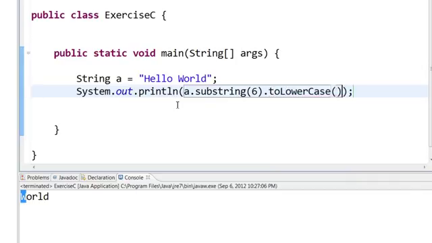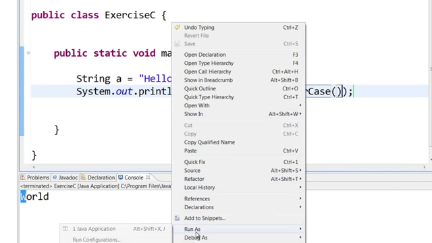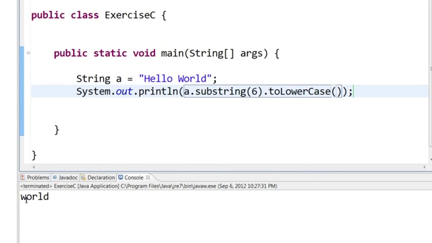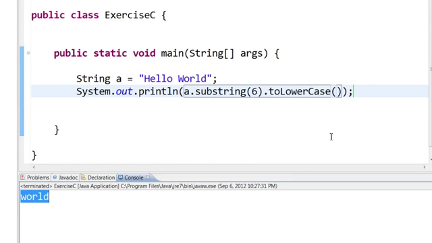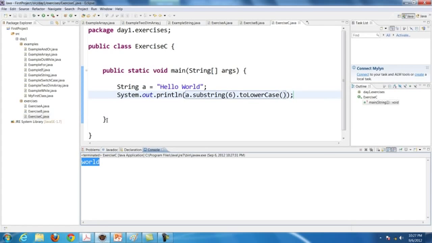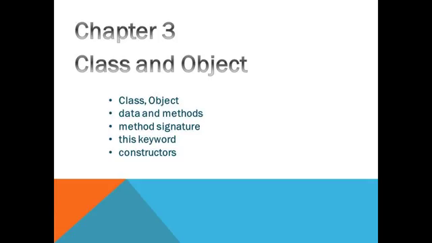Now you can save it, Ctrl S, and then run it. Now you got the word printed all in lowercase. So with this, we end our day 1 exercises.